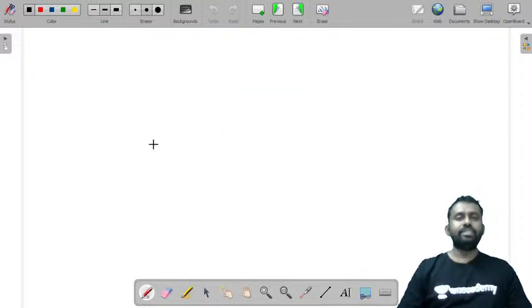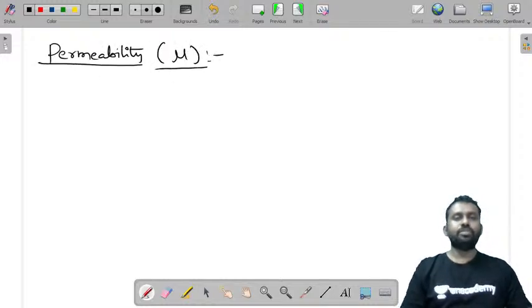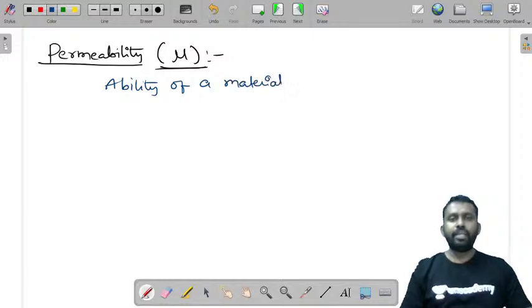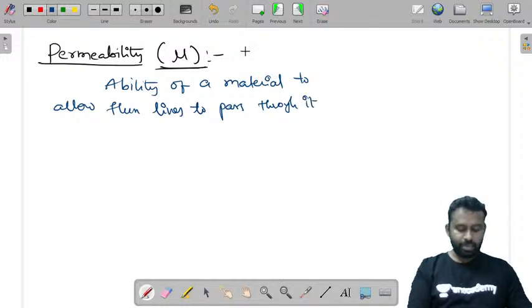Now magnetic field intensity and magnetic flux density are related by permeability, denoted by mu. What is permeability? It is the ability of a material to allow flux lines to pass through it, called magnetic permeability.